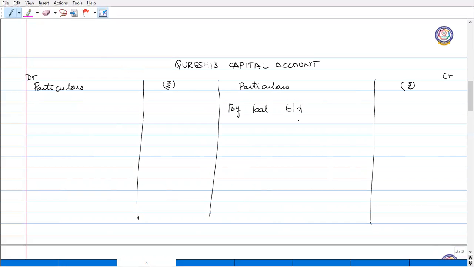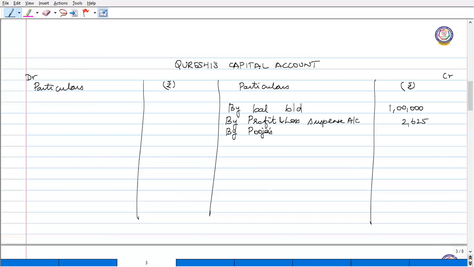In the balance sheet given, the opening capital of Qureshi is rupees 1 lakh. Next, he has to get his share in the profit till the date of death. So profit and loss suspense account, his profit share is rupees 2,625.